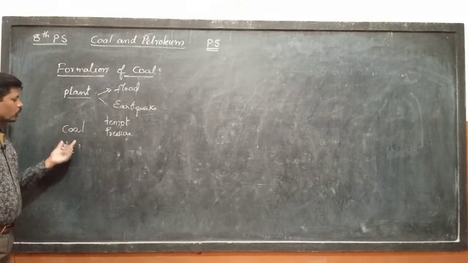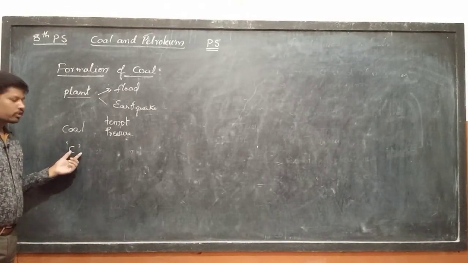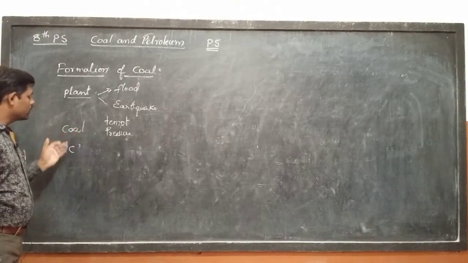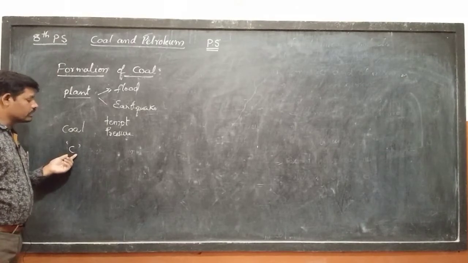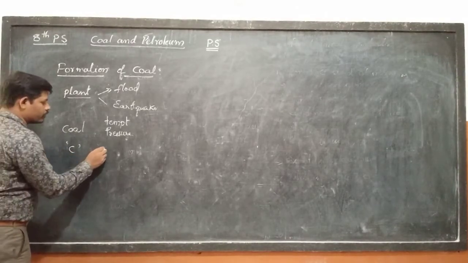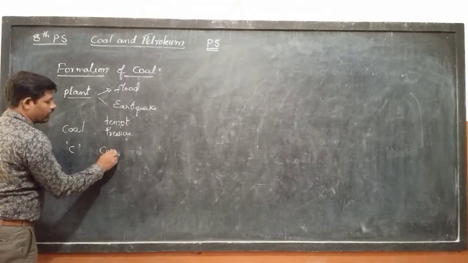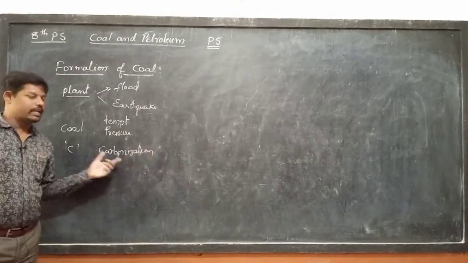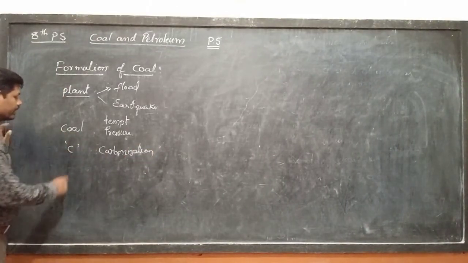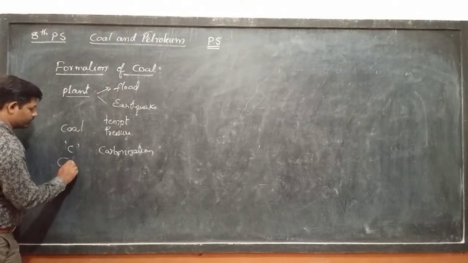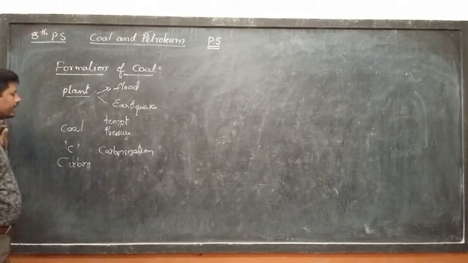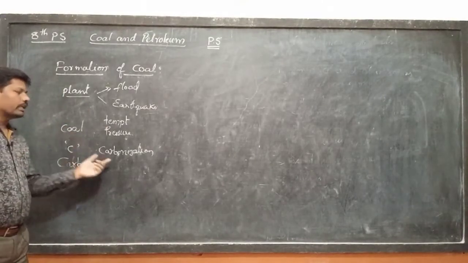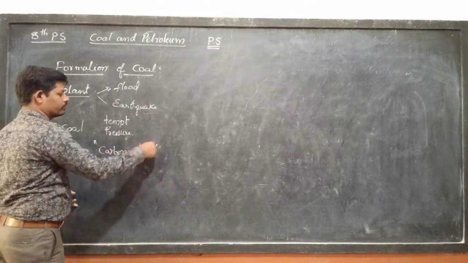In this coal, mainly carbon is present. So this process of dead vegetation converting into coal after some years is called carbonization. Why is it called carbonization? As coal contains mainly carbon, this C means carbon. As coal contains mainly carbon, this process of dead vegetation changing into coal is called carbonization.